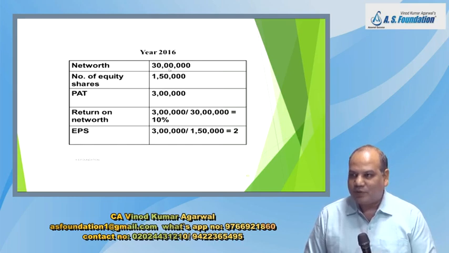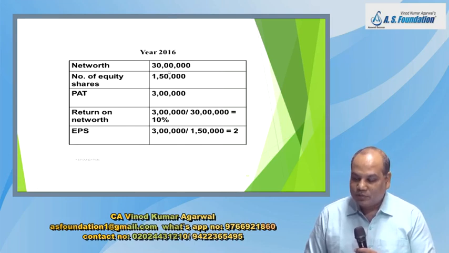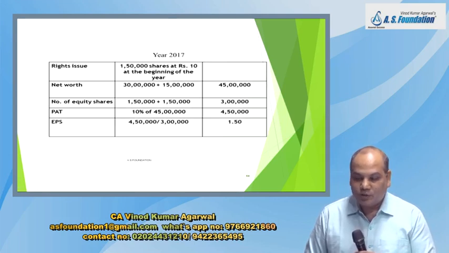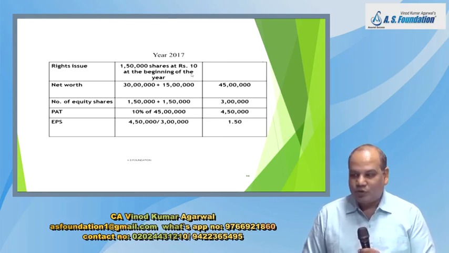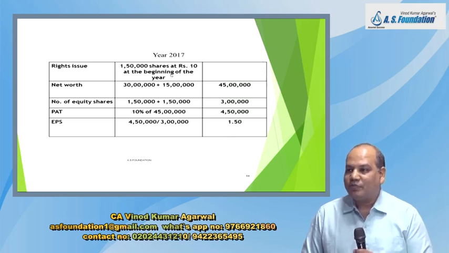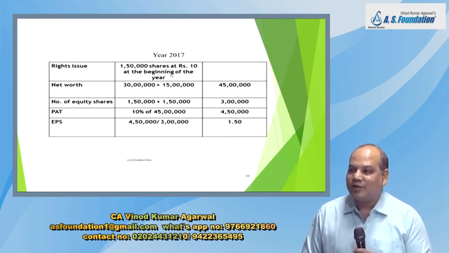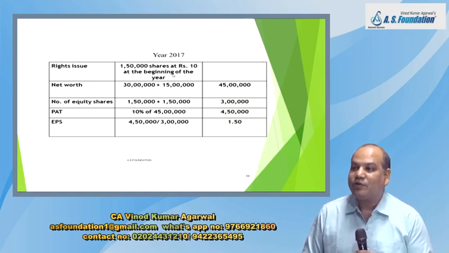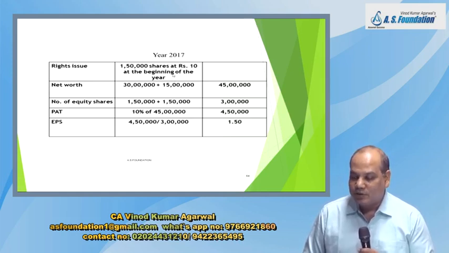Taking net worth for fair value, we can say that the fair value of the share is 20 rupees. Assume net worth as fair value. And a 20 rupees share you are issuing at 10 rupees. So there is some bonus element. And therefore the 2 years are not comparable unless we make adjustment for bonus element.